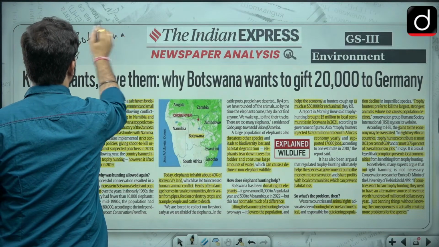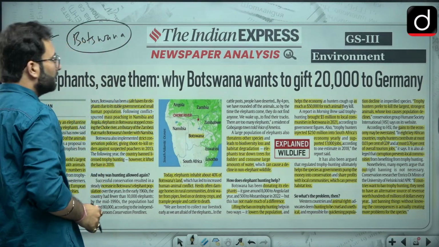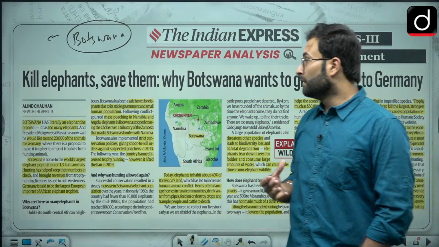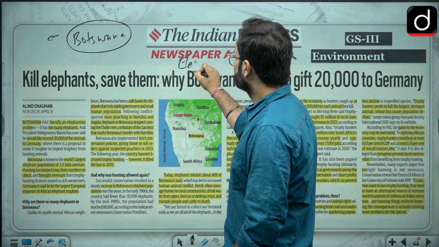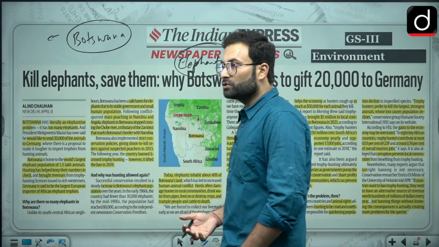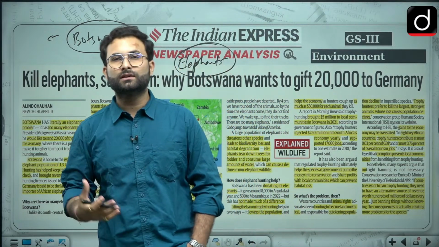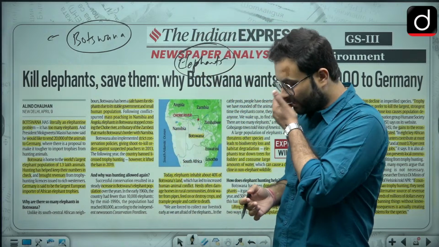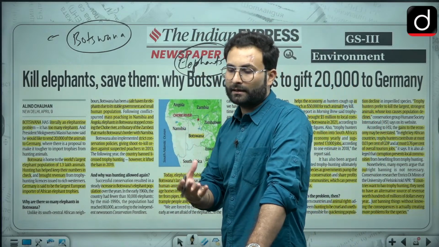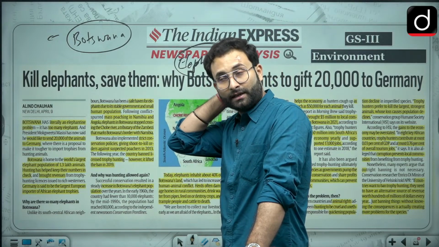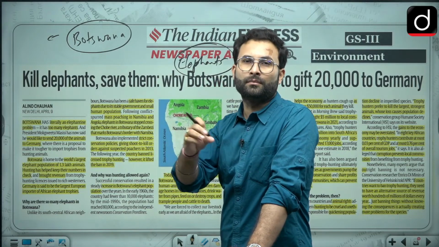Botswana is a country in the African continent. In this particular country, the issue is that the population of elephants is too much. Earlier, they used to go for trophy killings or trophy hunting. Trophy hunting is a practice wherein hunters are allowed to go hunting, and they can take the body parts of that particular animal as a trophy.